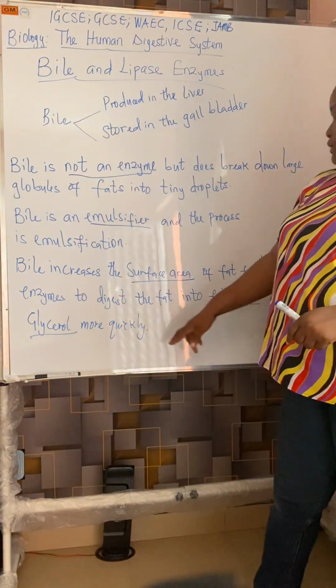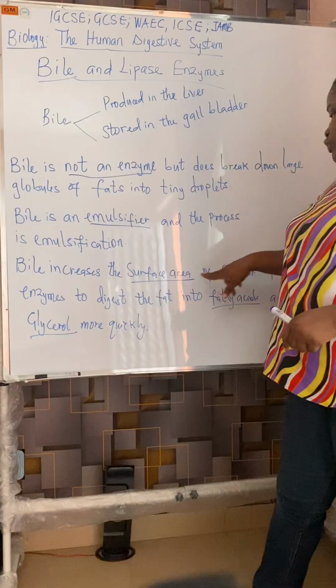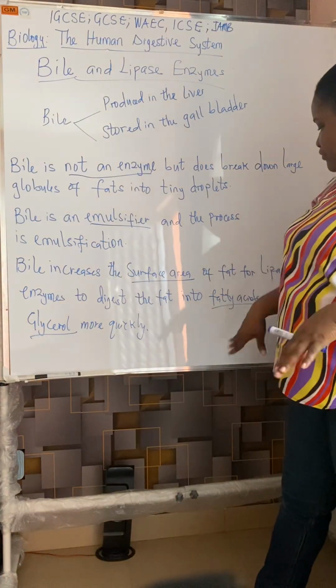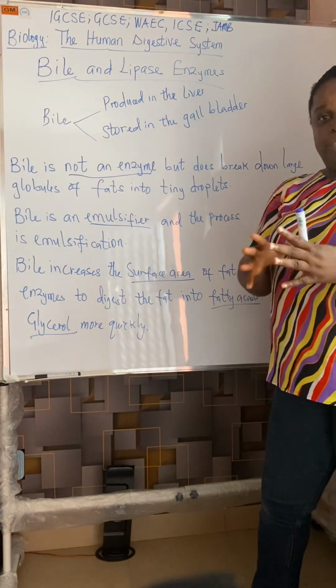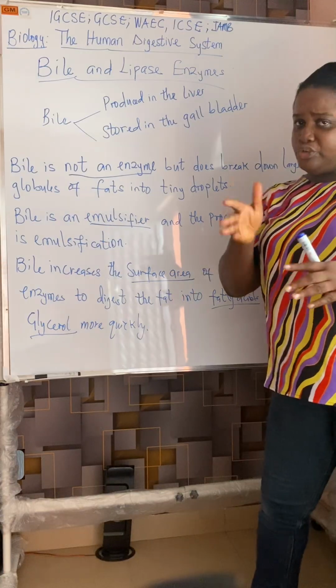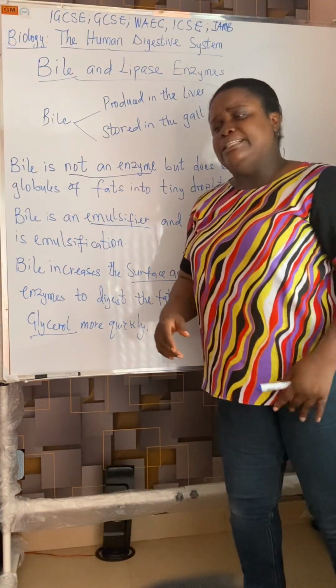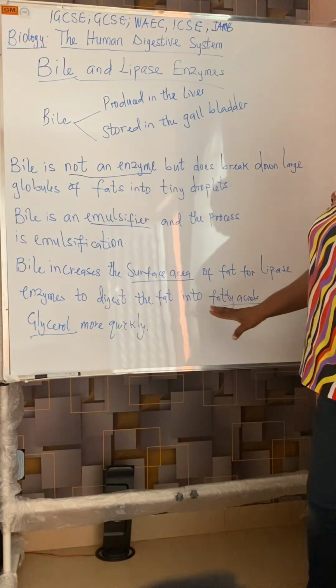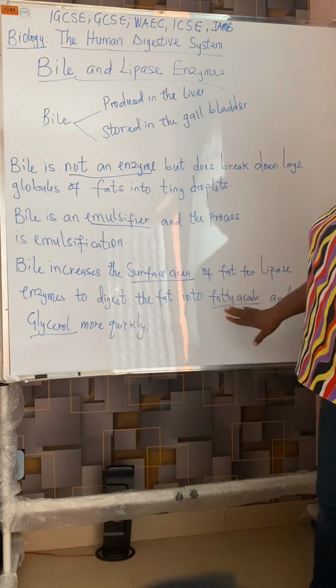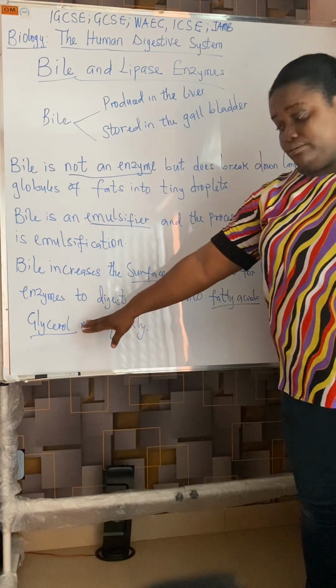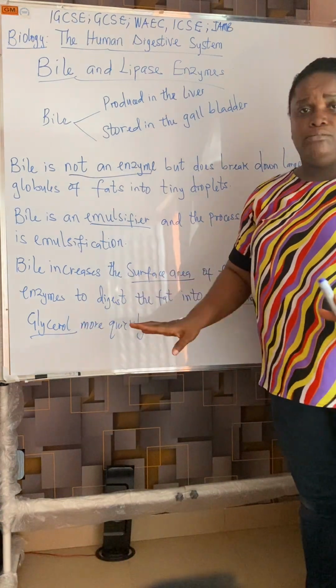What I mean is, bile will increase the surface area of what? Fat. Bile will increase the surface area. Shred it down, increase the surface area to make it very easy for lipase enzymes to digest the fats into fatty acids and glycerol more quickly.